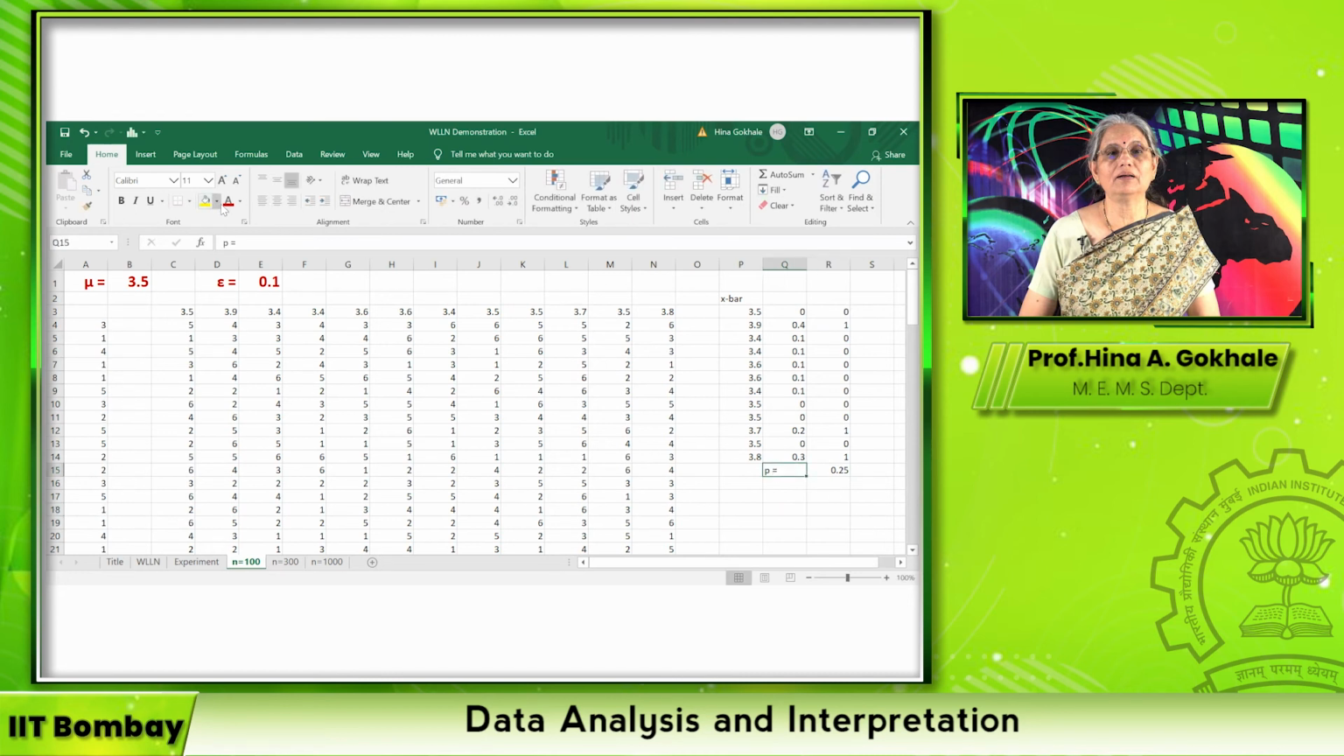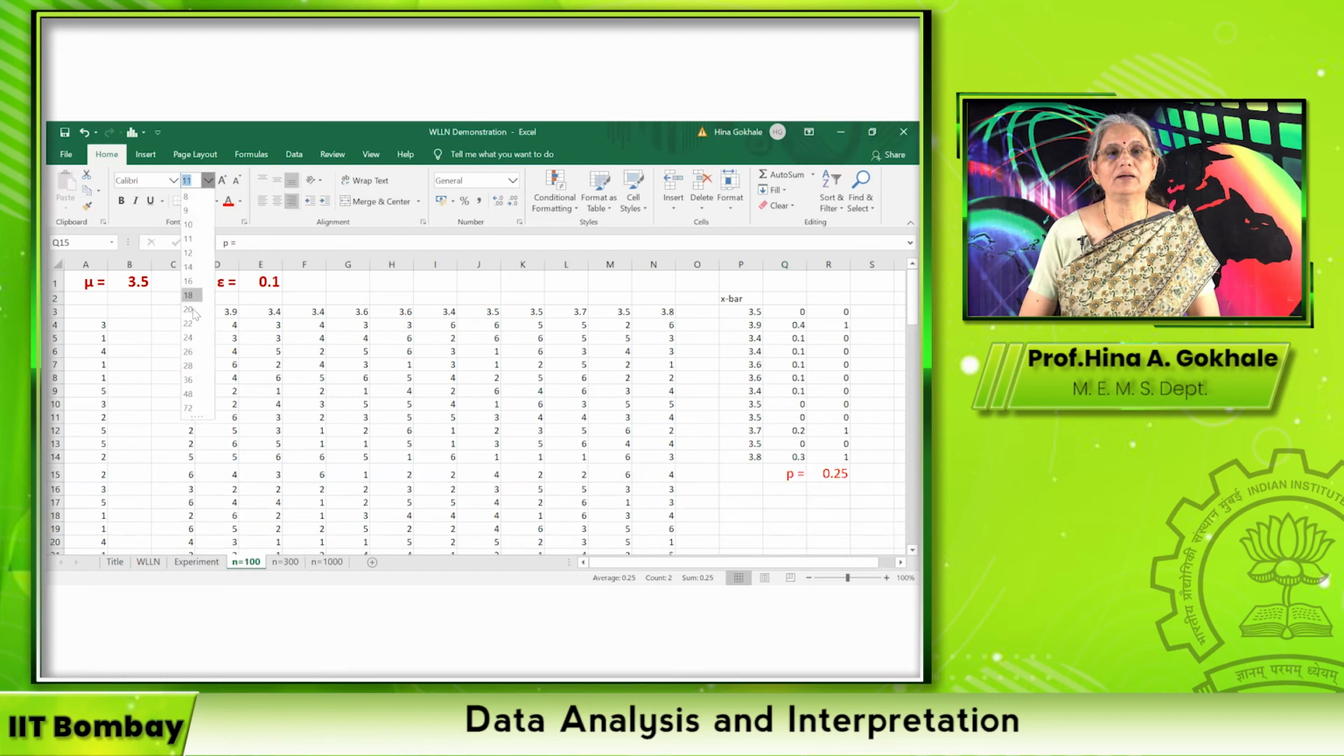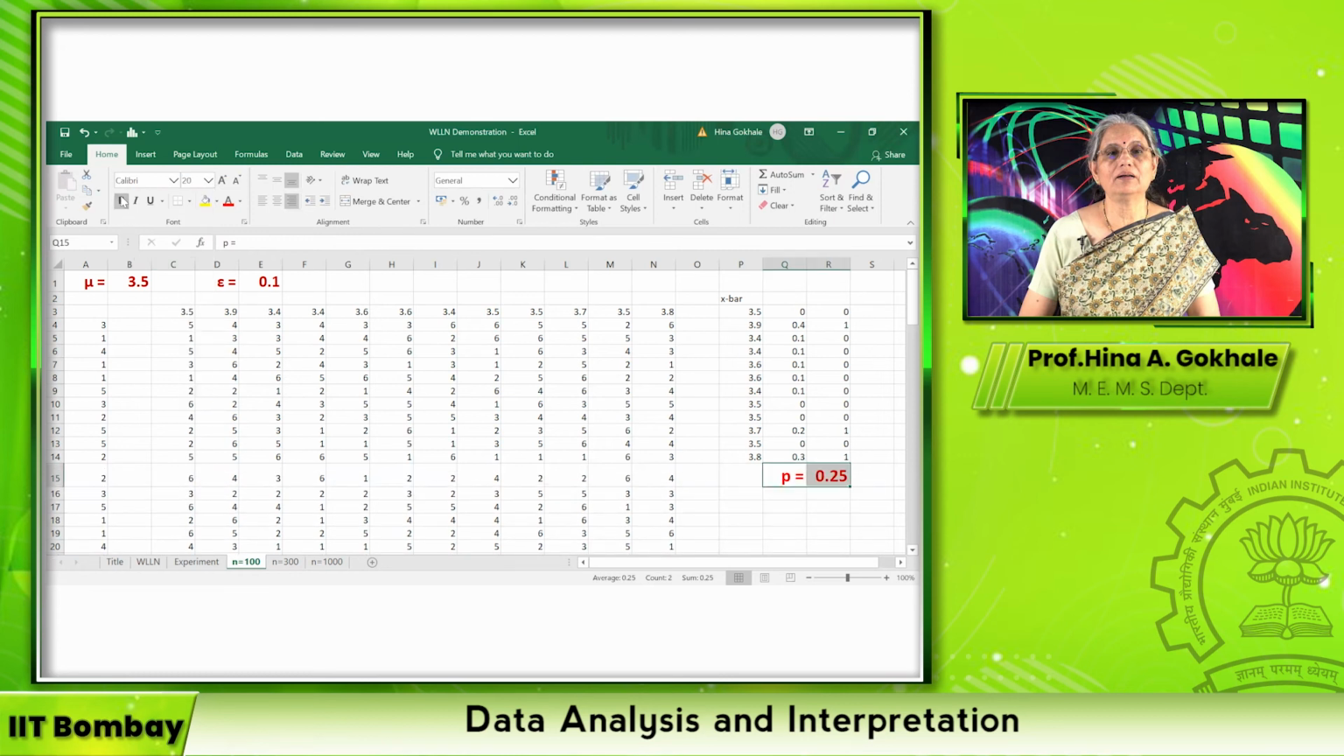I will make this colorful because this is what we have to remember. So I will make it red. We will make it big size. We will make it bold and we'll give it a color yellow. So now we have to see this value for different values of n. What we did here will automatically get repeated the next time. So let us now perform the experiment for n equal to 300.